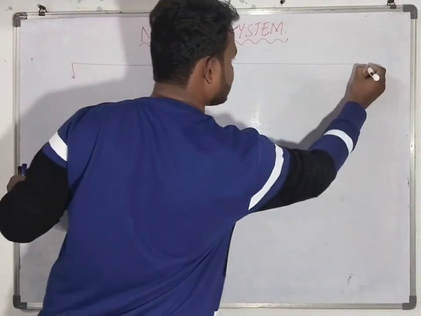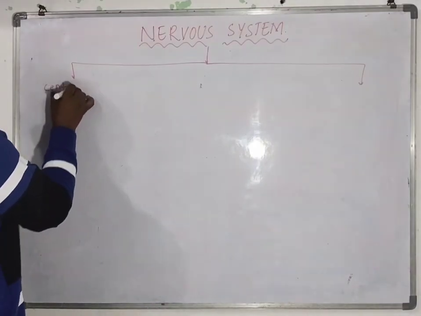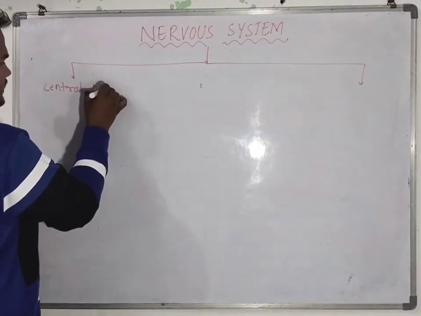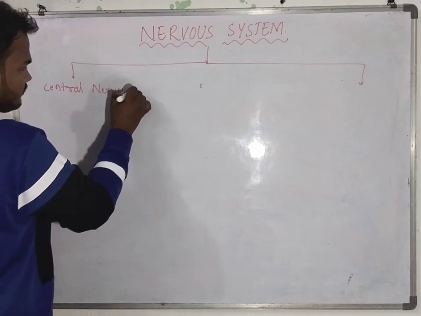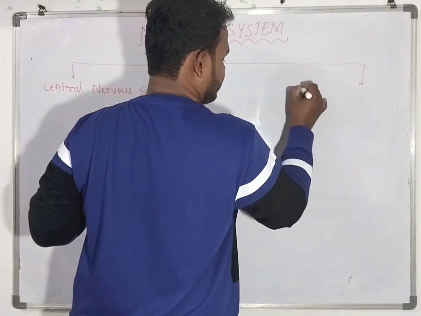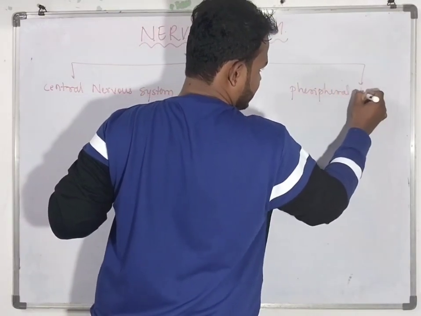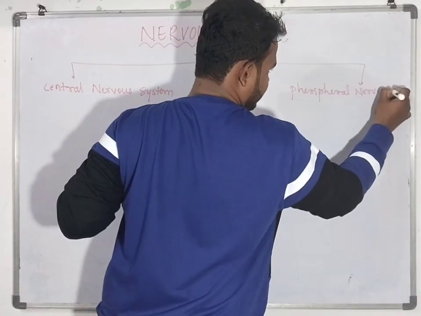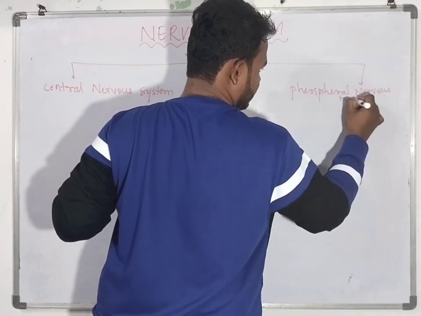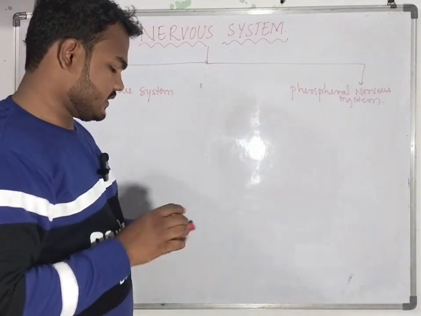One is the central nervous system, and another is the peripheral nervous system.